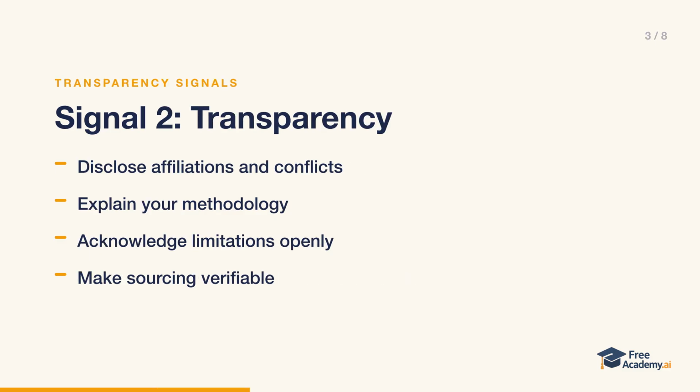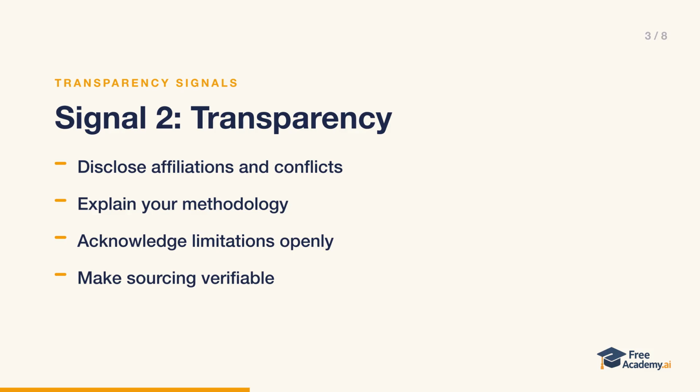The second category is transparency signals. These show you're honest about your methods and your limitations. Key signals include clear disclosure of affiliations and potential conflicts, methodology explanations, acknowledgement of uncertainty, and sourcing that can be verified. The lesson shows a concrete example from a CRM comparison article.